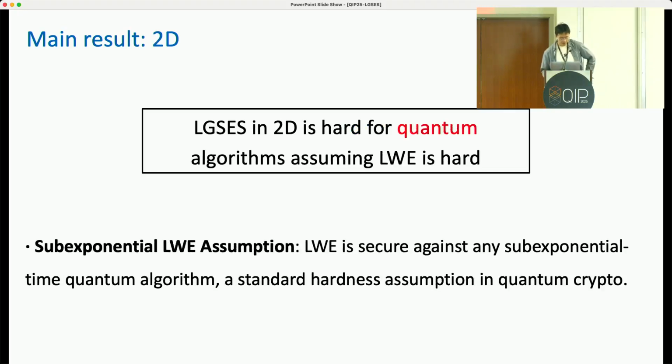Our second main result discusses the 2D setting where the Hamiltonian acts on qubits that are on the 2D grid. We show that in this case, LGSES is hard even for quantum algorithms, assuming the learning with errors problem, or LWE, is hard. To be more precise, we use the sub-exponential LWE assumption, saying that LWE is secure against any sub-exponential time quantum algorithm.